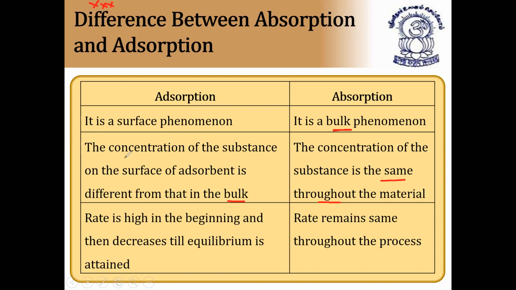So the concentration of the substance on the surface of the adsorbent is different from that in the bulk, whereas it is the same throughout the material in absorption. Next, the rate of adsorption is high in the beginning and then decreases till equilibrium is attained, and the rate of absorption remains the same throughout the process. I hope it is clear. All these points are very, very important. I'm discussing more differences between adsorption and absorption now.